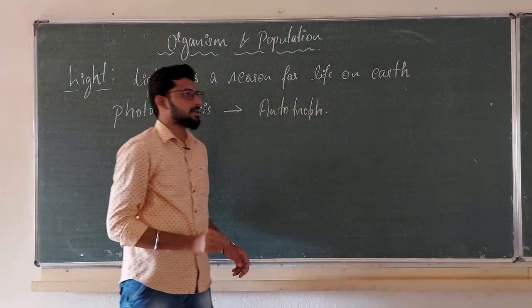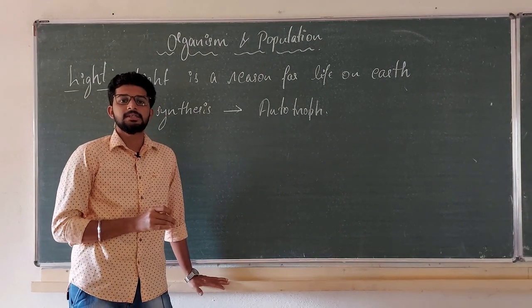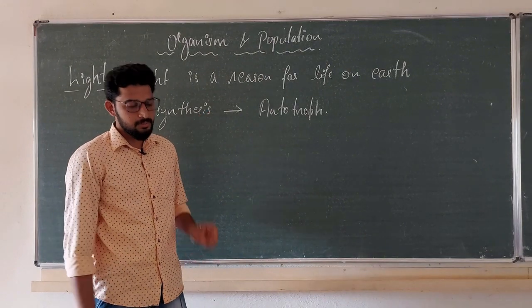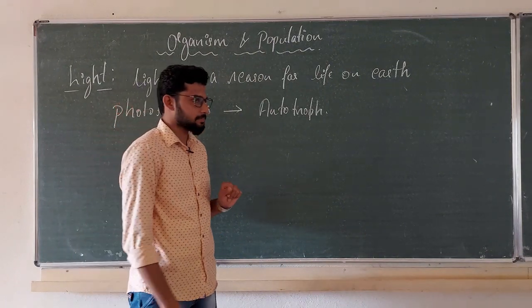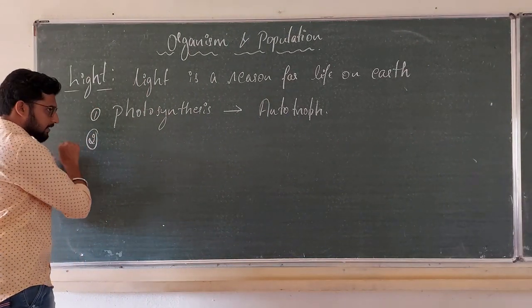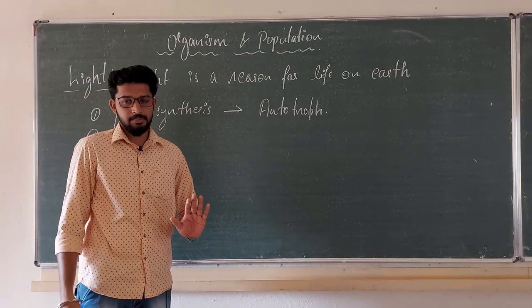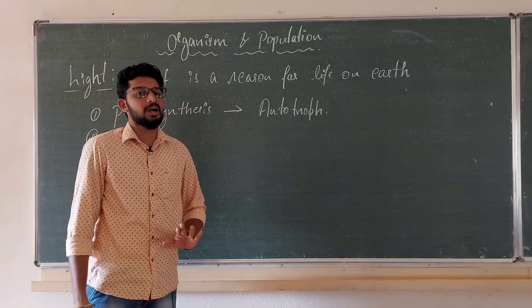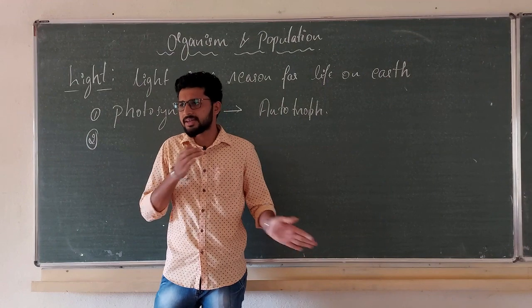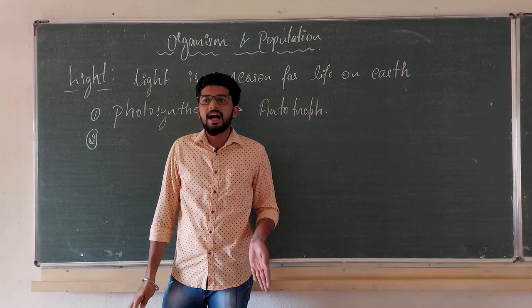So my final statement is: food is produced by autotrophs by means of light. So light is the primary source of production of food. That is clear. Because of light, autotrophs can produce food. The produced food from autotrophs will be consumed by consumers: primary consumer, secondary consumer, tertiary consumer. All these things you know already.